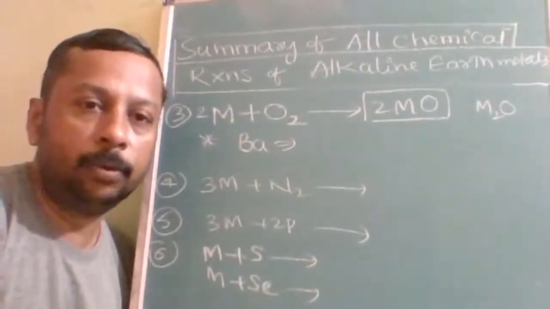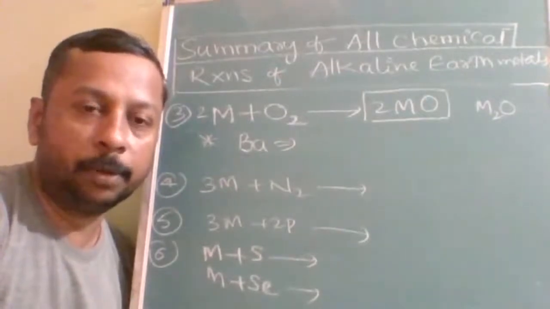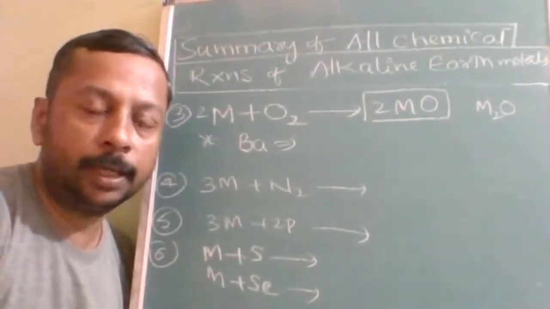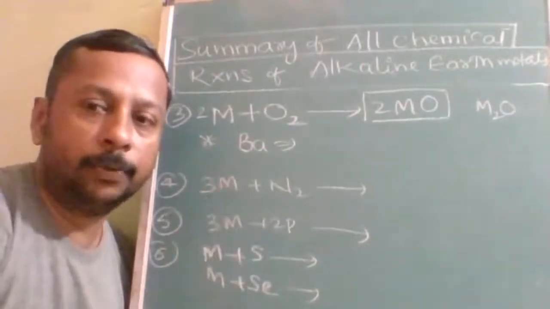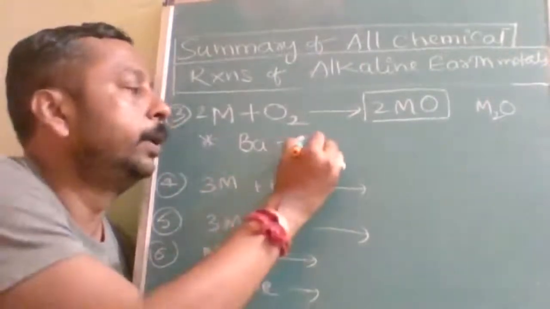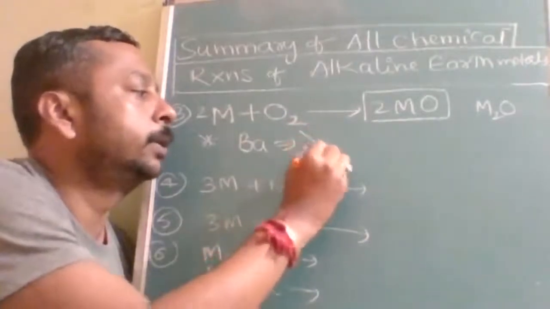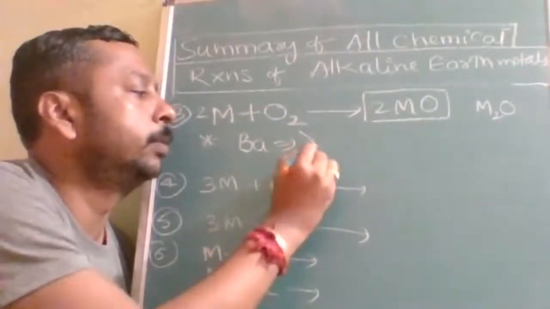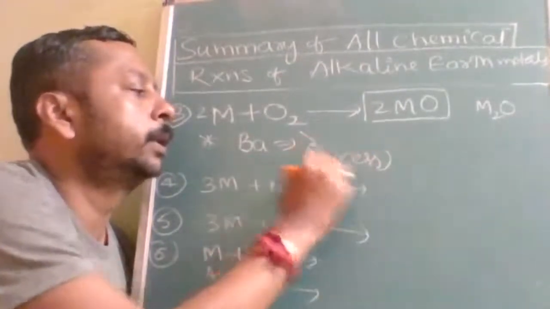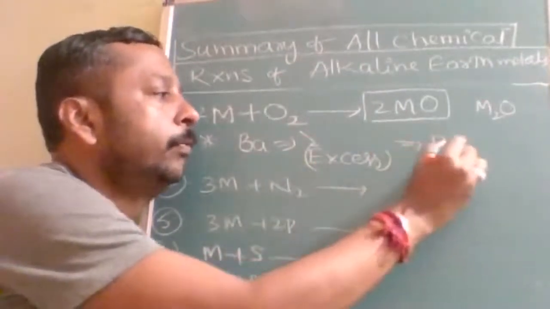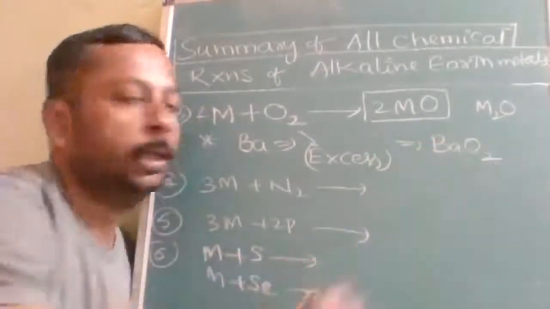So not beryllium; don't get confused with beryllium. It is not anomalous behavior. It is barium. Barium, when treated with excess oxygen, forms BaO2.